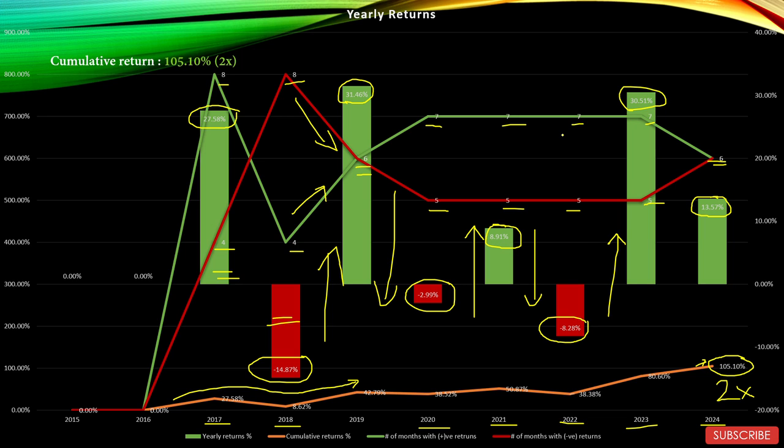Let's see. Cumulative return 2x in last 10 years. Sorry. Last 8 years, not 10 years.